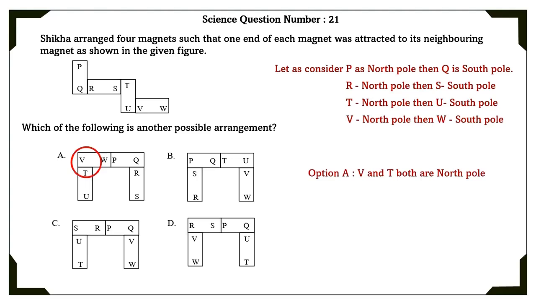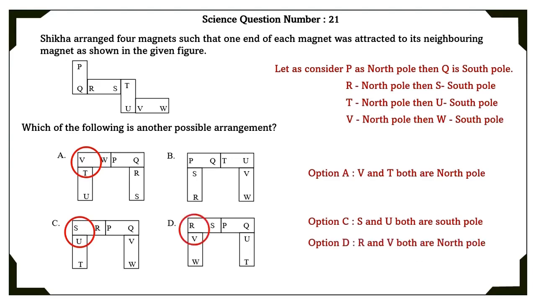So option A is wrong because V and T are both North Pole. And if you know, two like poles repel and two opposite poles attract. Option C: S and U are both South Pole, which actually have to repel, not attract. In option D, R and V are both North Pole. So the correct arrangement is the B option.